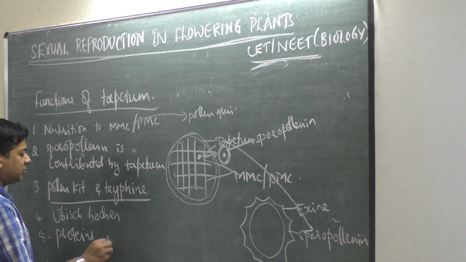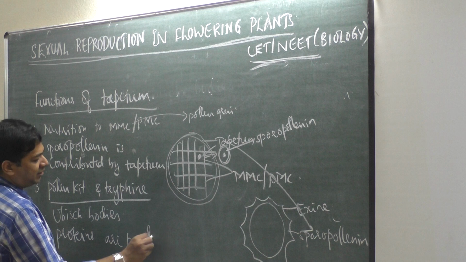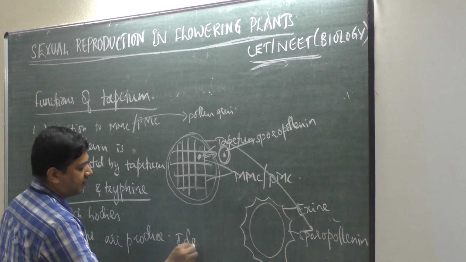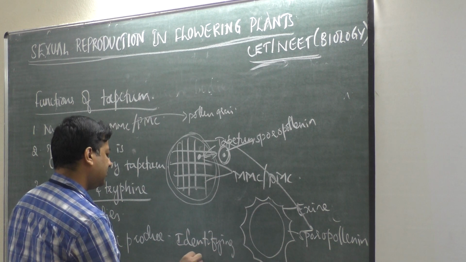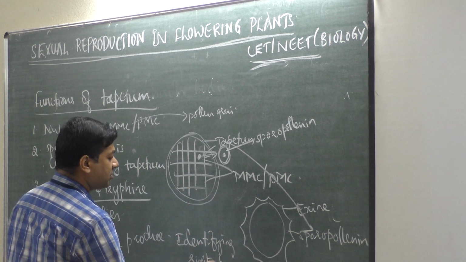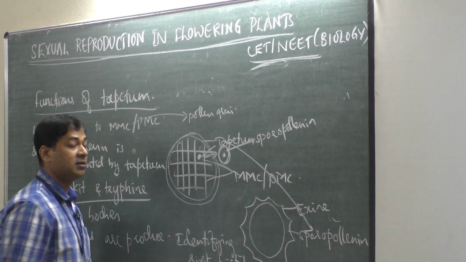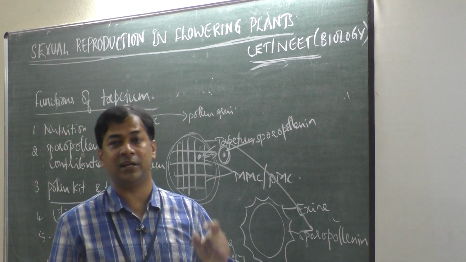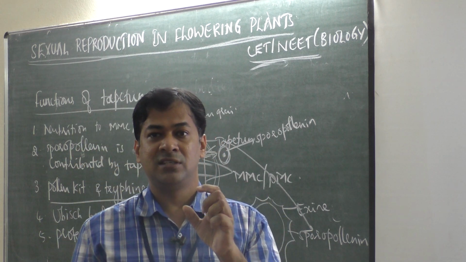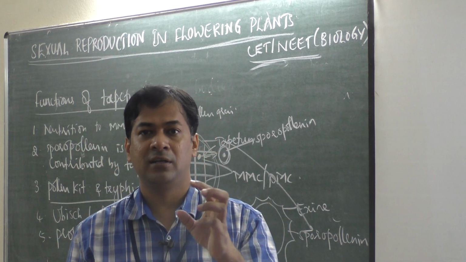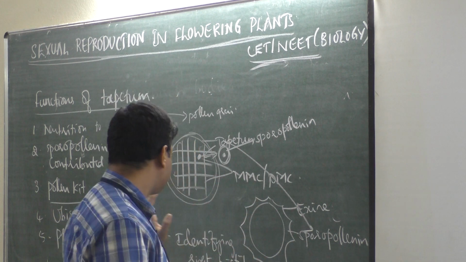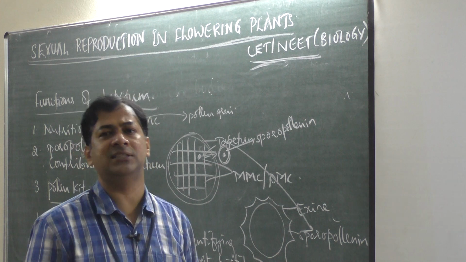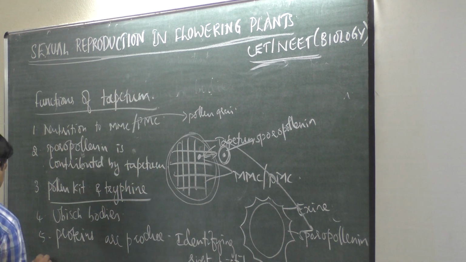Some proteins are produced which are helpful for identifying the right pistil. Whether the required pollen grain falls on the stigma, whether it is the stigma of the same plant or a different plant, the pollen grain can understand based on proteins produced by tapetum.